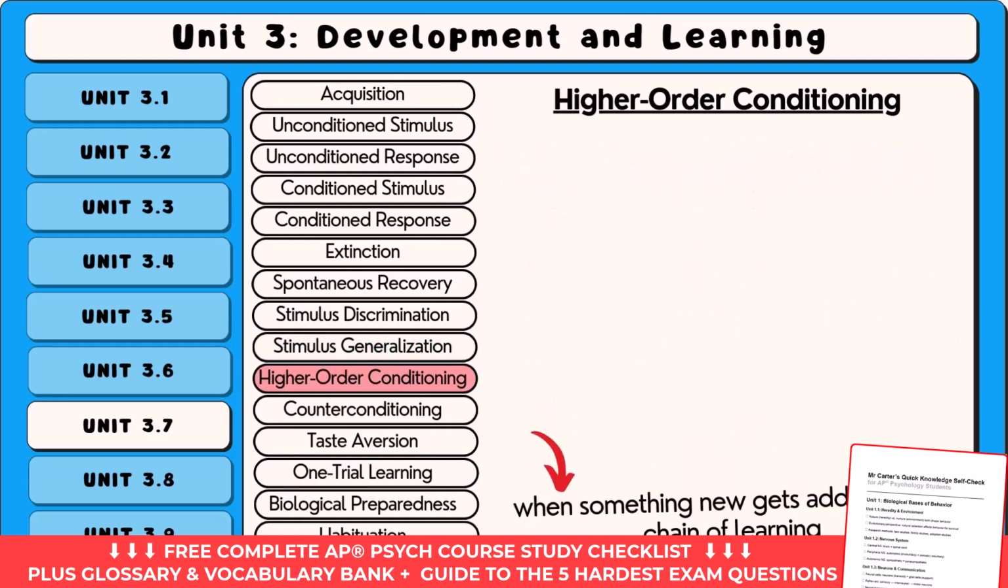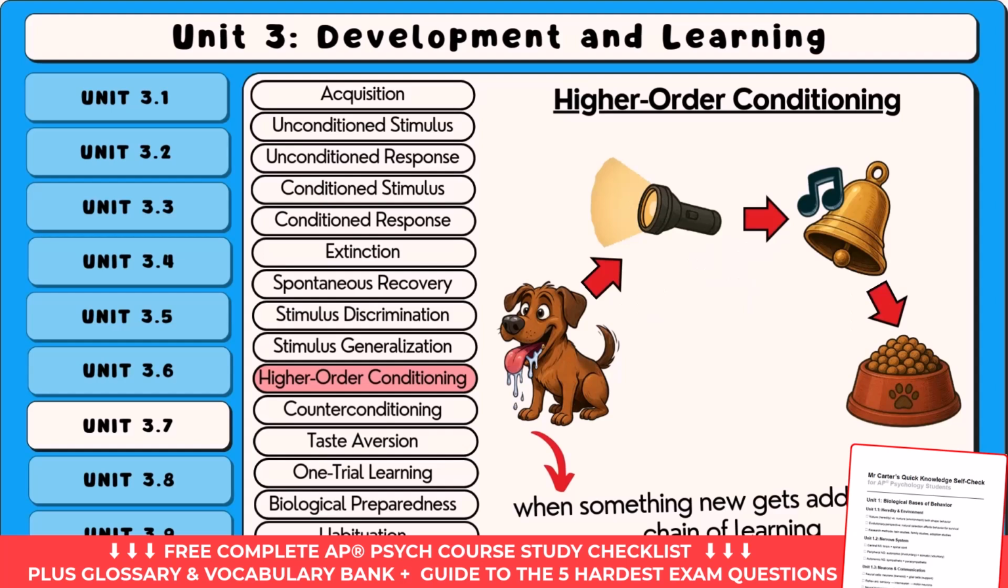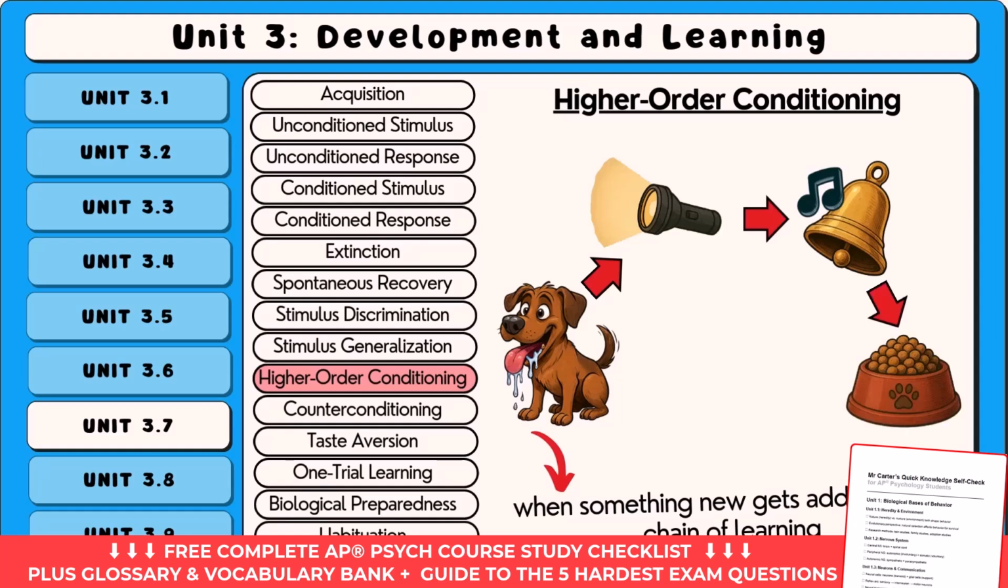Higher-order conditioning is when something new gets added to the chain of learning. Let's say a dog already learned to drool when it hears a bell because it knows the bell means food is coming. Now imagine you flash a light right before the bell rings. After a while, the dog starts drooling just when it sees the light, even if the bell doesn't ring. The dog has learned that the light predicts the bell, and the bell predicts the food. That's higher-order conditioning, learning built on top of a previous learning.